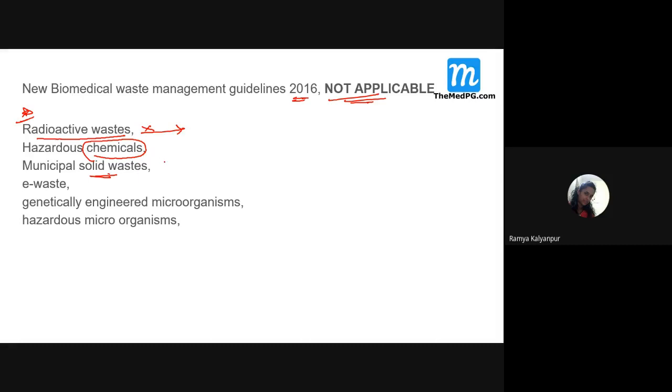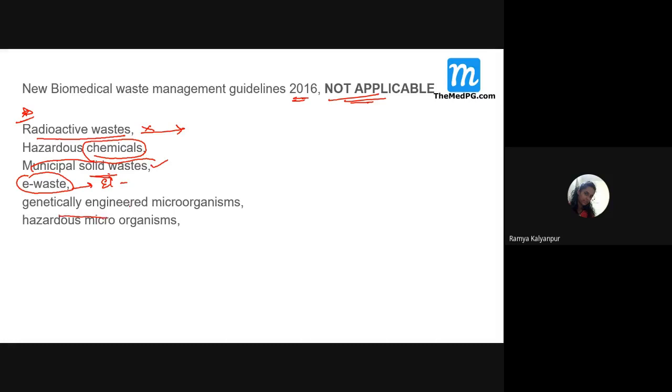And municipal solid waste, all our household waste. Daily in the morning, near your house, the municipality person comes and shouts. All this comes under municipal solid waste. It doesn't carry our hospital waste, so it is a separate entity. Then e-waste means electronic waste: all our computers, gadgets, or telephones. It has its own separate guideline.